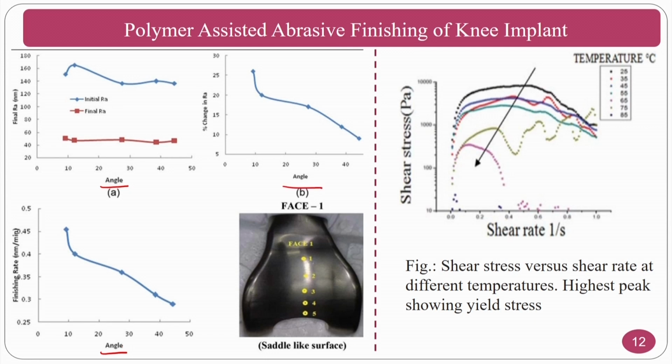If you see at different angles, it is moving at the face, and you also require the surface roughness at these surfaces, because this is the area where you have the relative motion. So the medium which you prepare should have a good amount of shear stress. At the same time, if you increase the temperature, as you can see here, what will happen? The shear stress of the medium will decrease, then polishing efficiency will slightly reduce.